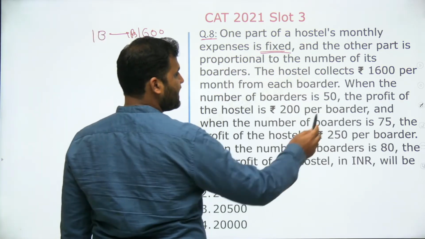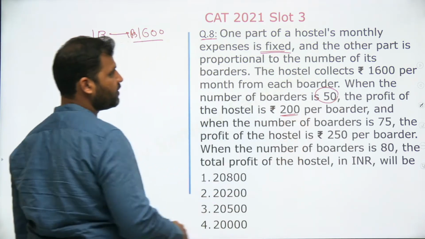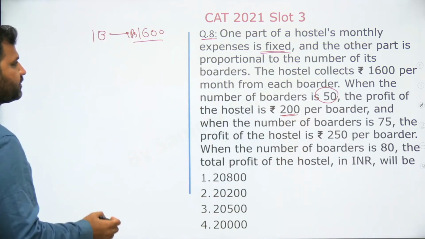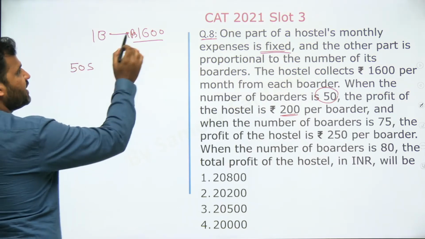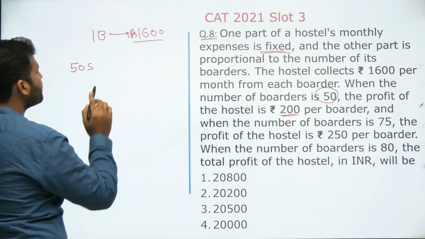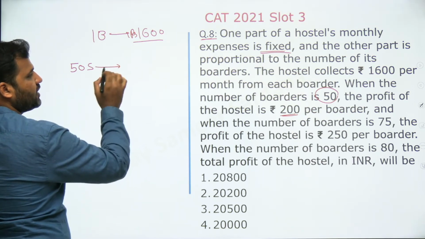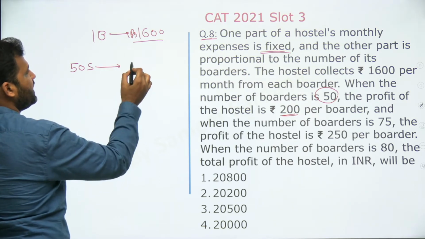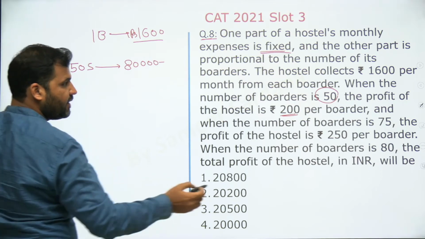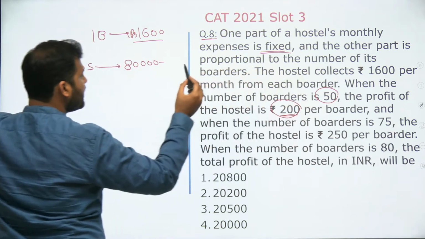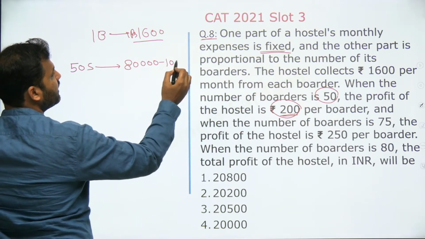When the number of boarders is 50, the profit of the hostel is 200 rupees per boarder. When there will be total 50 students, everybody is giving you 1600 rupees, so your total collection will be 1600 times 50, which is 80,000. But from every student you are getting a profit of 200. So 50 students, profit of 200 per student, there will be total profit of 10,000.